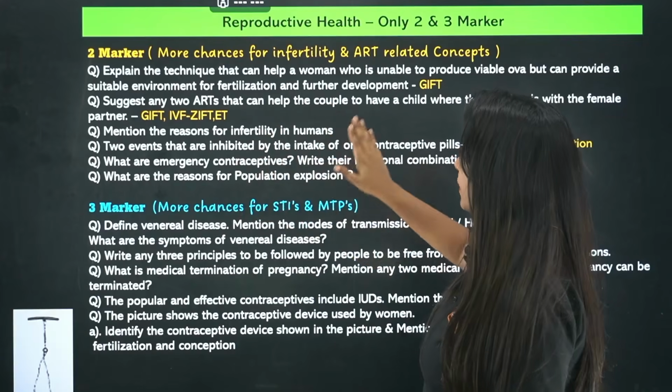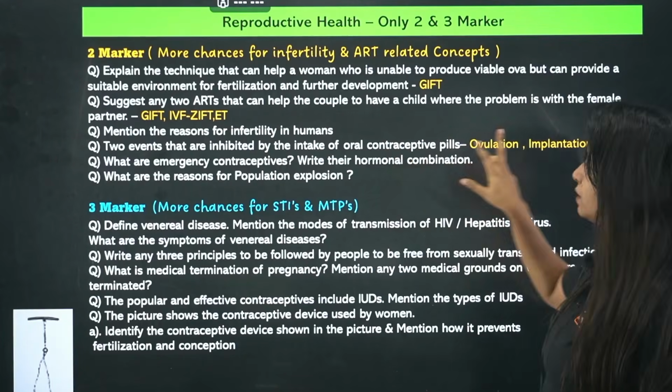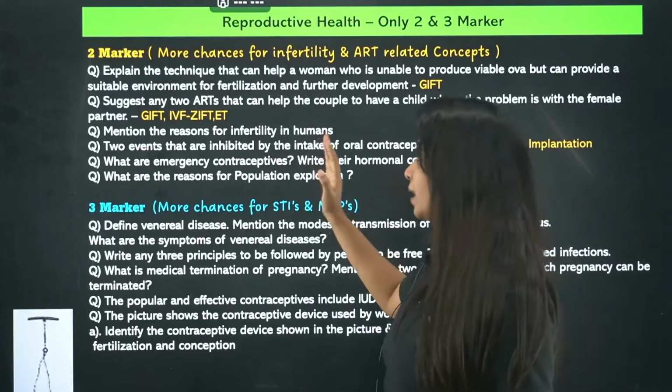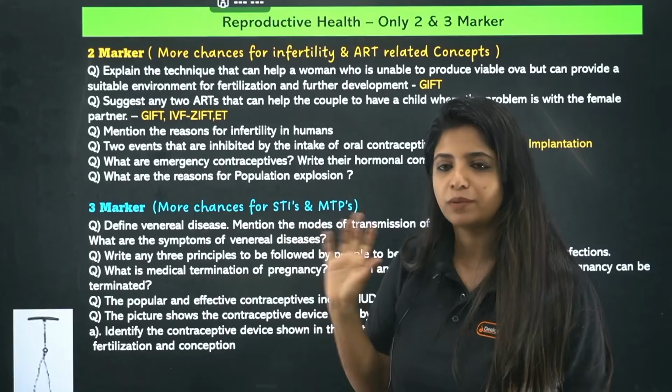Two events that are inhibited by intake of oral contraceptives. What are inhibited by the intake of oral contraceptives? Ovulation and implantation. What are emergency contraceptives? Right, hormonal combinations, progesterone-estrogen combination would be more than enough.